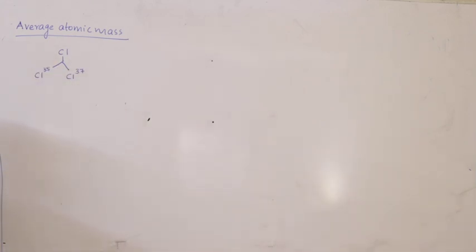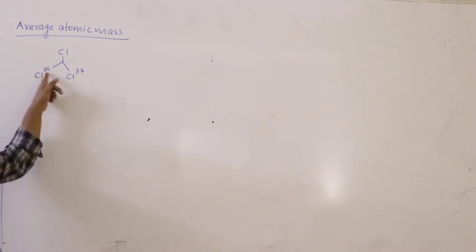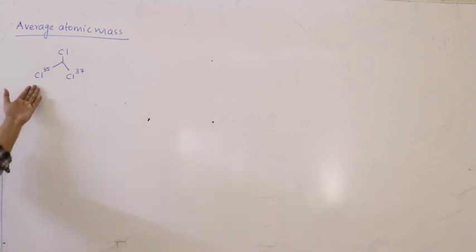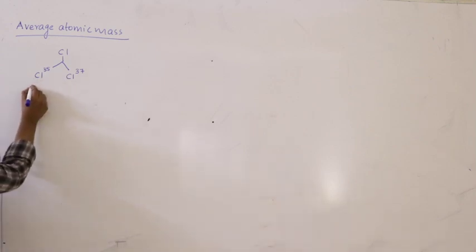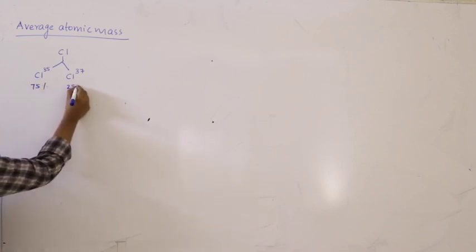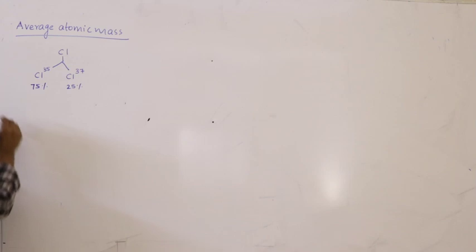So what do I have to do? Should I take the chlorine atomic mass with respect to 35, or should I consider the atomic weight as 37? I cannot take 35 or 37. Why? Its relative abundance is 75%, the other's relative abundance is 25%. What is the meaning of this?